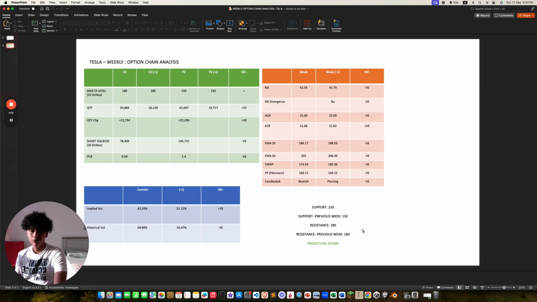The supports are 150 for this week, and here it says previous week, but this is actually from 2 weeks ago, since I didn't make a video last week. Resistance, again, the same, and overall the prediction is that Tesla goes down this week, based on the option chain analysis.